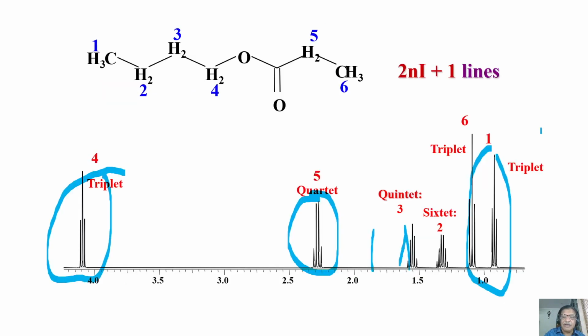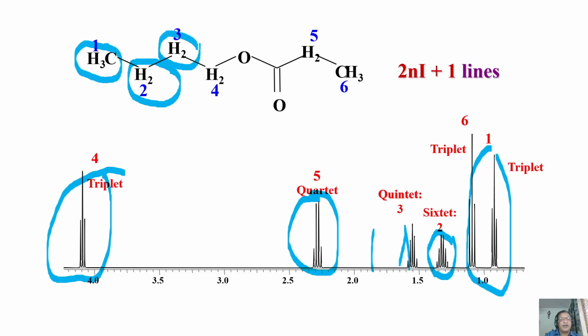Another thing, let us look at this one. Take an example, this sextet. This is coming because of proton 2. Why is this a sextet? Because it is a quartet because of the CH3, and each line of the quartet is split into a triplet because of the CH2.